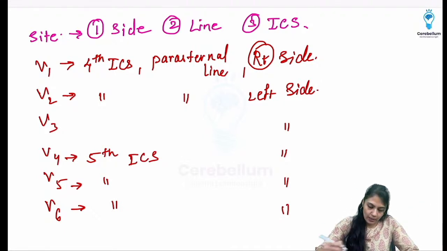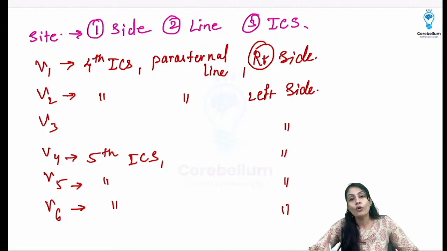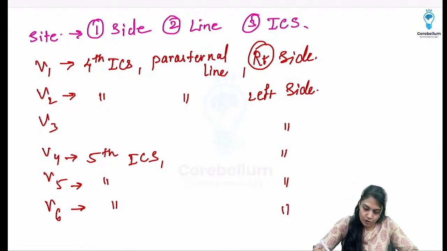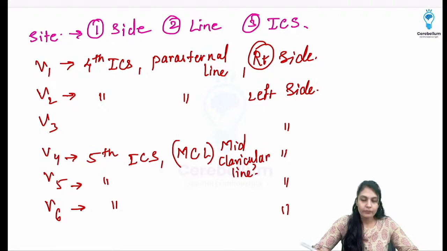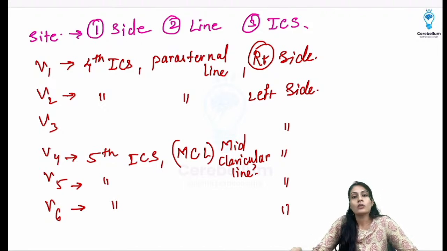Okay, now understand where V4 will be attached, on which line. That is important. That is the mid-clavicular line. I'm writing over here, mid-clavicular line. Okay, fifth intercostal space, mid-clavicular line on the left side, that is going to be your V4.